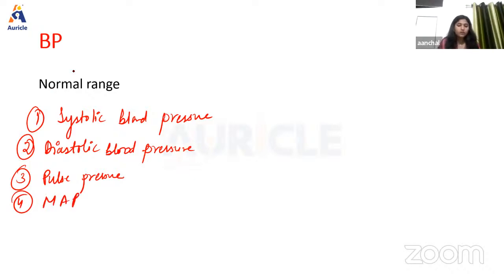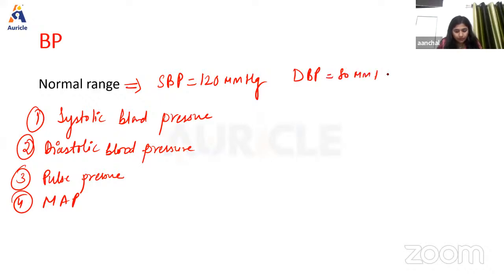Okay, so talking about the normal range, as we know, the normal range of BP is different. So talking about the normal range of systolic BP, that is 120 mmHg, and diastolic BP is 80 mmHg. Okay. Now, what is systolic and what is diastolic?